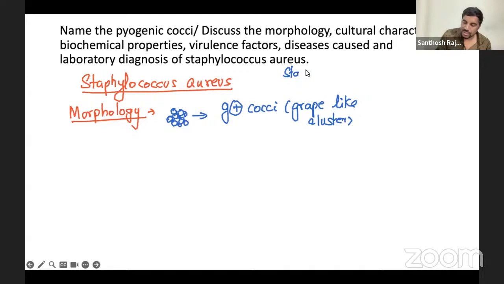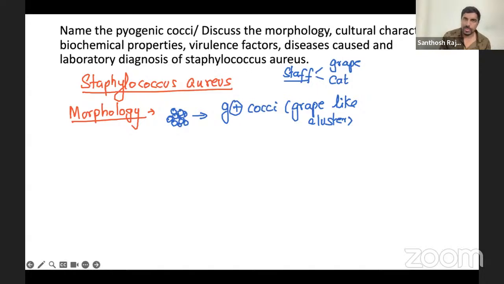Always remember staffs. Staphylococcus, staff. So staffs in the hospital, any nursing staff, doctor staff, any staffs, they like grapes. Another important thing is they like cat, means catalase positive. So this is the morphology. You're going to write gram-positive cocci, grape-like cluster. This is enough for morphology. Now next, they ask about the cultural characteristics. Cultural characteristics we are going to talk about in the diagnostic process, so I'm going to leave that one for later. Culture, biochemistry, and then this morphology will come later.